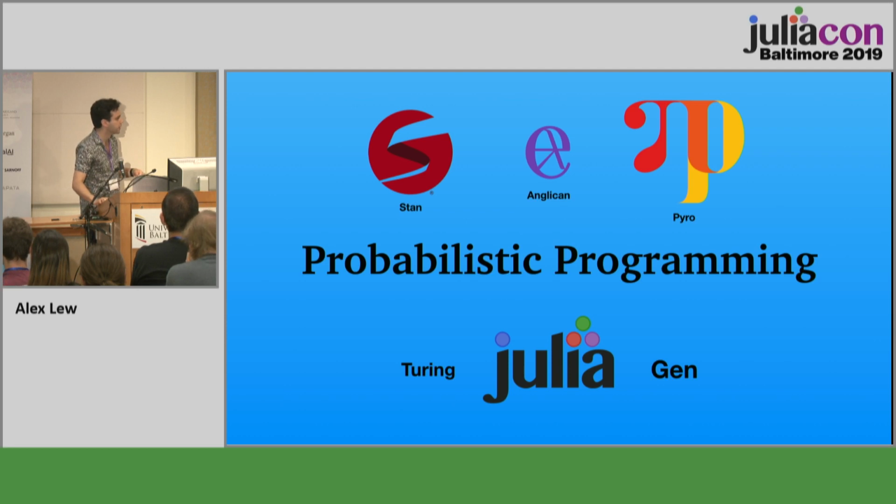Julia has a few different systems, including Turing and Gen, and these are what's known as universal probabilistic programming languages, sometimes called Turing-complete probabilistic programming languages. And these are languages in which you can express any probability distribution that's computable. And we used Gen here, which is a language that also has something called programmable inference, which is going to let us circumvent its inference engine and customize the inference engine in order to be better suited to the problem that we're trying to solve.